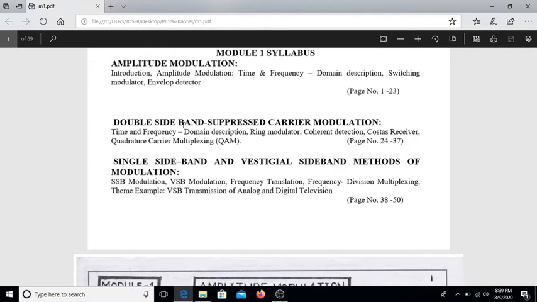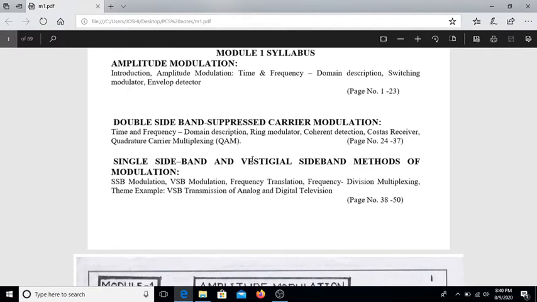amplitude modulation. Here, what is amplitude modulation? Modulation is the process of changing some characteristic, that is amplitude or frequency or phase, of a carrier wave in accordance with the instantaneous value of the modulating signal. Amplitude with respect to the message signal and with respect to the carrier signal.